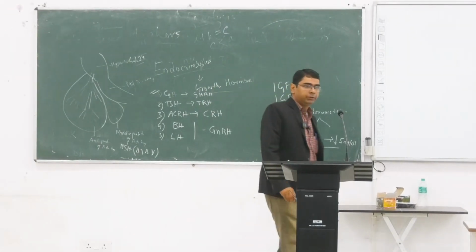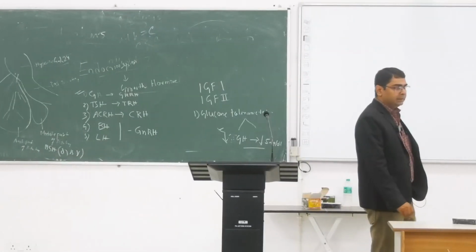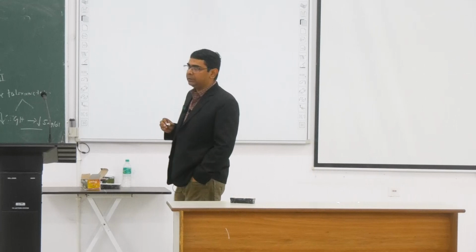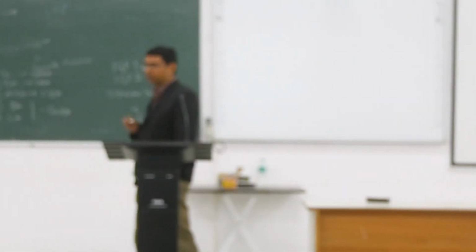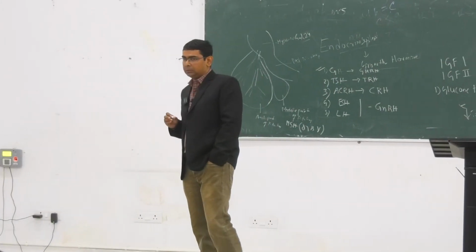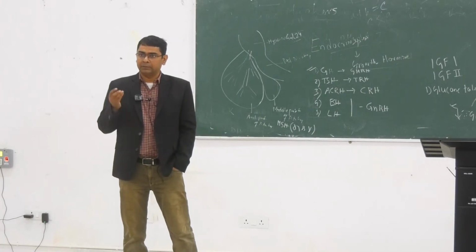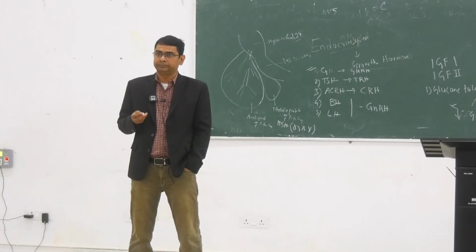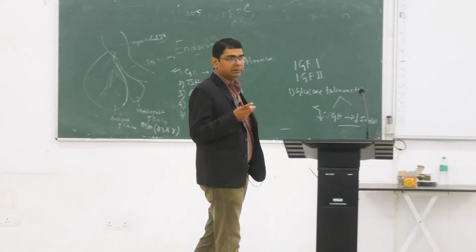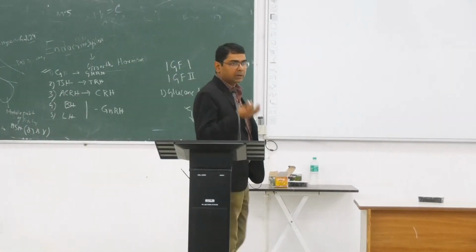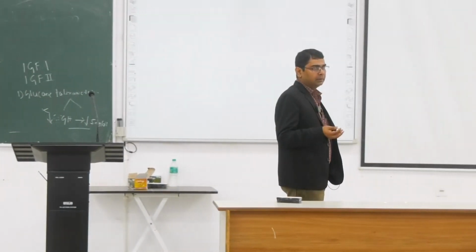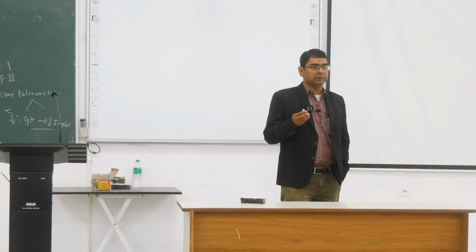What about protein? It increases the amino acid uptake and also increases the protein synthesis in our body. So there is an anabolic effect. So there is an increase of muscle mass, right? Only when protein synthesis happens will muscle mass increase. So growth hormone is not only increasing height, along with height it also increases our muscle mass, by increasing the amino acid uptake and increasing the protein synthesis in our body.